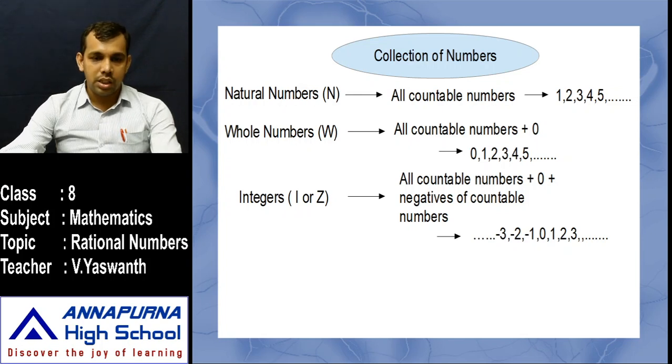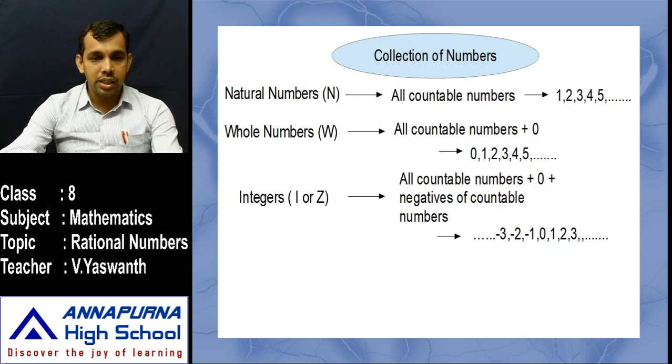In these integers, what is the most important? 0 is the most important. Why? Because this 0 divides the countable numbers and the negatives of the countable numbers. When you enter the integers, these countable numbers are not called natural numbers, we take them as positive integers, and the negative countable numbers we take as negative integers, and these positive integers and negative integers are separated by 0.